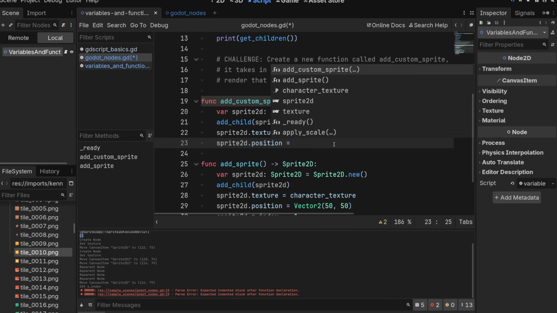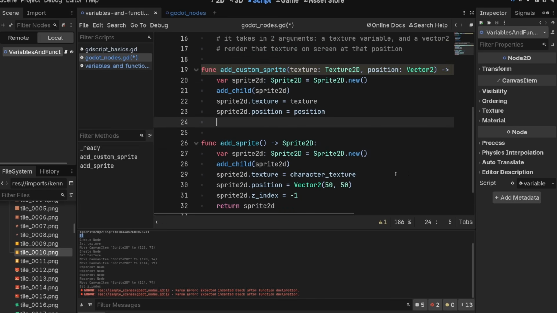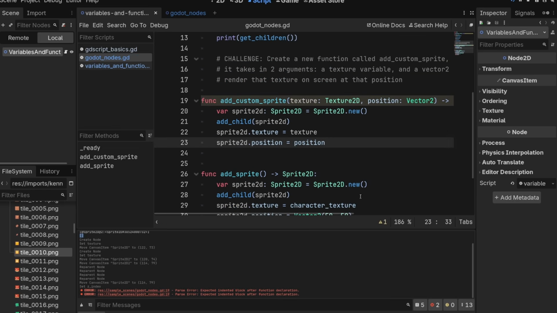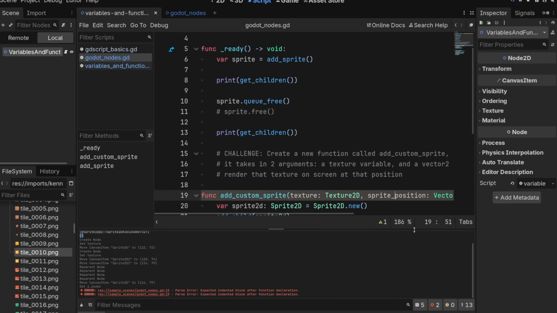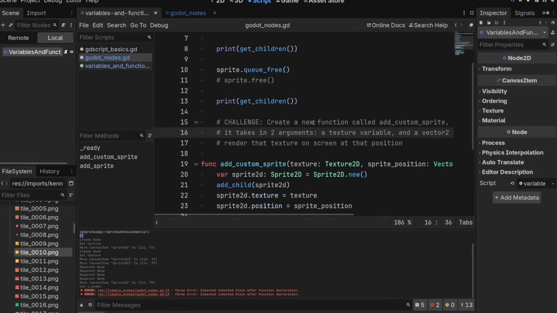Sprite2d.position equals, well, we need to use this position from the argument, and that should just work because we don't need to return it and we're not going to set the Z index. So why is it mad at me? Oh, it doesn't want me to use the word position because that is a word that's already on nodes as a variable. So we'll just use sprite position. Cool. Add custom sprite. Okay, cool.